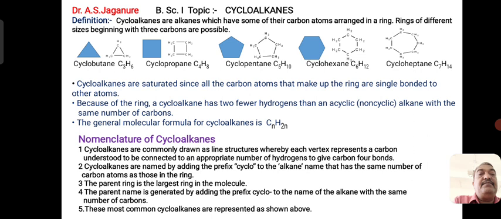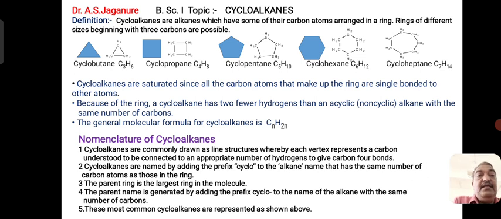So, cyclopropane is having C3H6, and cyclobutane is having the formula C4H8. There is a small correction, I have not seen properly. Cyclopropane is having C3H6 and cyclobutane is having C4H8.